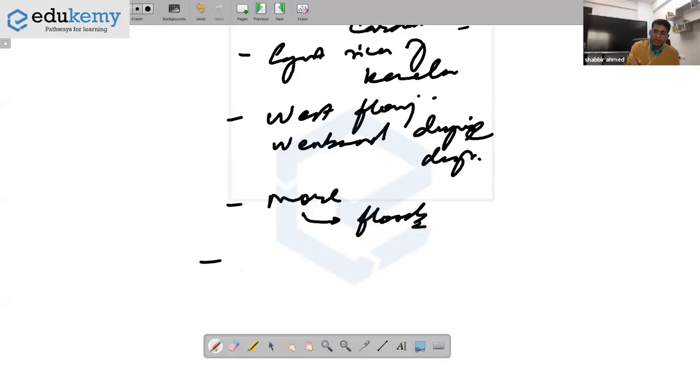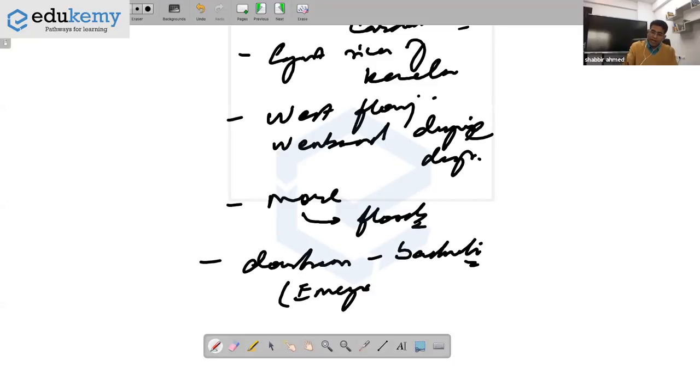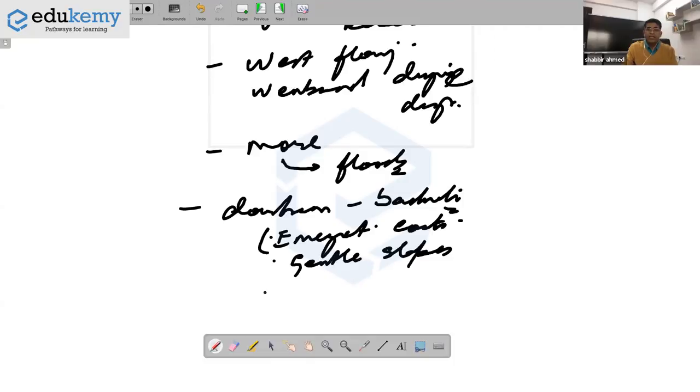Now downstream, do you know about backwaters? Downstream, there are backwaters. And does anybody know why we have backwaters? Because the land is very gently sloping. If you remember a bit of geography, these are areas of emergent coasts. They have very gentle slopes downstream, and they will have backwaters, locally called Kayals.